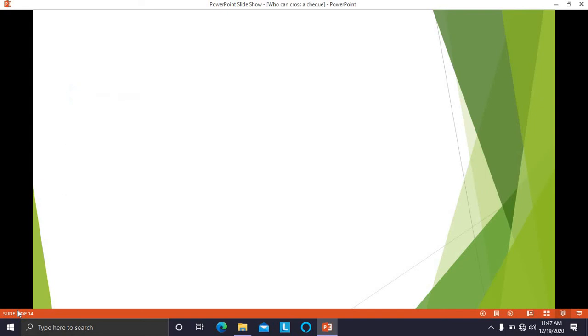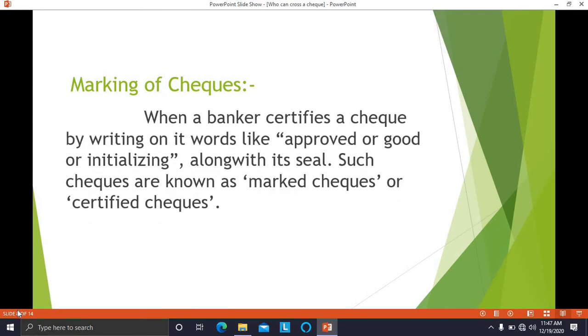The next point we are going to talk about is marking of checks. What does marking of a check mean? When a banker certifies a check, when the banker accepts the check while collecting it, the banker certifies it by writing some words on the check. After collecting the check, the banker writes approved, good, or initials on the check along with the seal of the bank. Such checks are known as marked checks or certified checks.